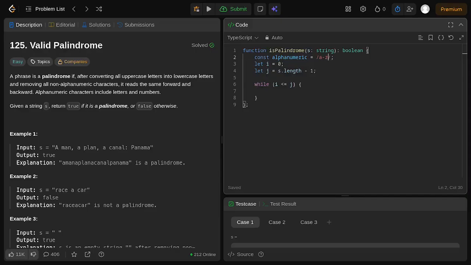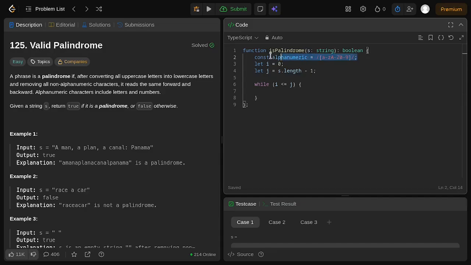We need to include this, and also A to Z for uppercase. And don't forget to wrap them in square brackets because we are checking if they are alphanumeric characters, so the square brackets will group them. We include the lowercase a to z, then uppercase A to Z, and finally 0 to 9, and they are all considered alphanumeric characters.